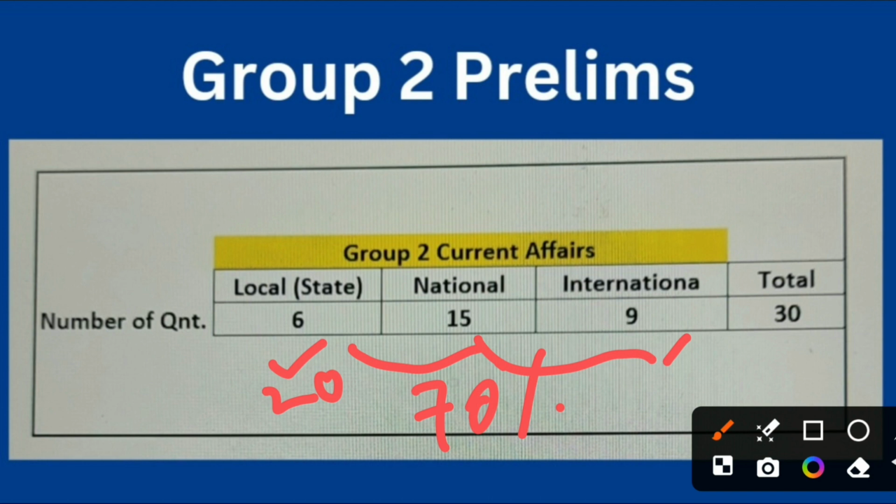So this is how it is. At state level, 20%. If you club state and national level, 70%. And if you club national and international level, it is 80%. This is one table I would like to present to you.